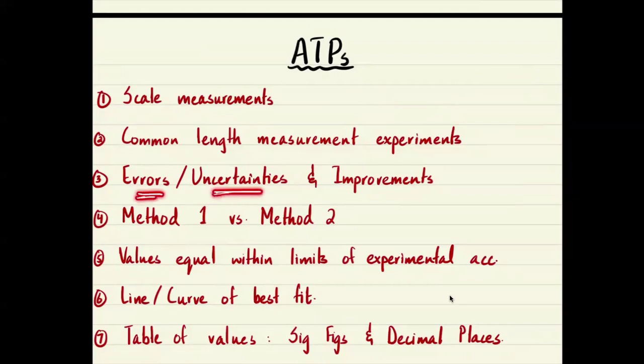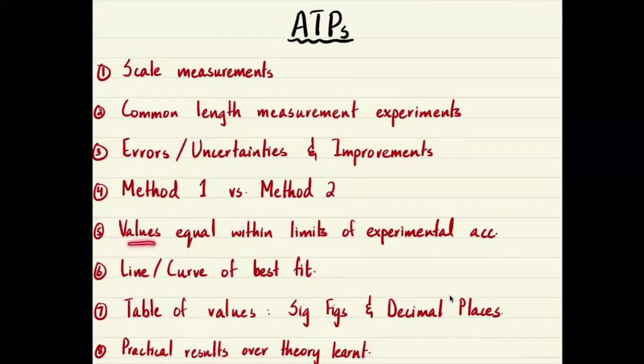Identifying sources of errors, or what is technically called uncertainties, and how you can improve on that. So for example, if you were expecting a certain value and if your calculated value is not exactly that, then how do you comment on what could be better? Method 1 versus method 2. This is something we talked about. Usually question ones do compare these two methods, and looking at the experimental procedure you've used, you'll have to comment on which one is better.